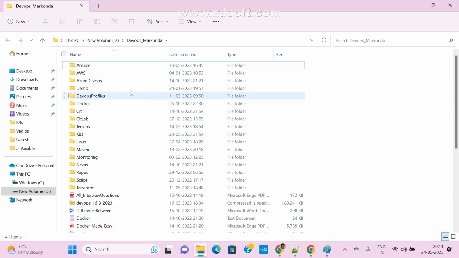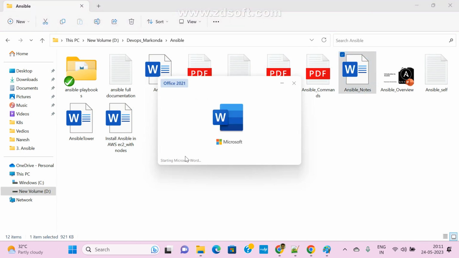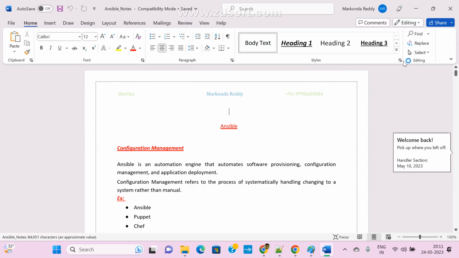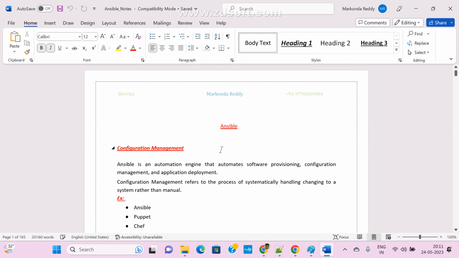If you want to know more, here is Ansible. Now see here, what is Ansible and all. This is a configuration management tool. Ansible is a configuration management tool. Not only Ansible, in the market many tools are available, right? That is Ansible, Chef, Puppet, Salt. These are the topmost tools, and with the help of these tools we can achieve it. See here, Ansible is an automation engine that automates software provisioning, configuration management, and we can deploy your application.